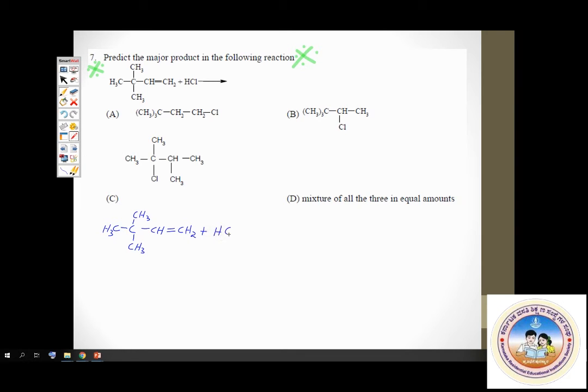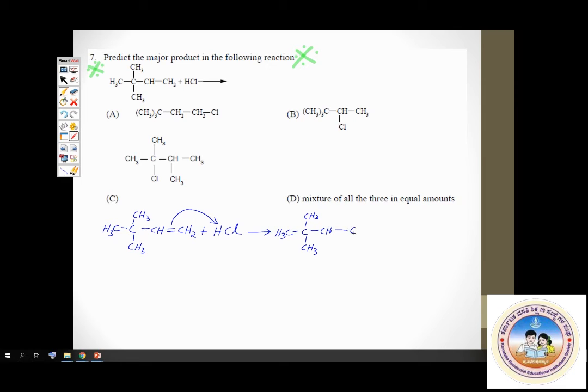What we get here is CH3, C, CH3, CH3, CH. Now the double bond becomes a single bond. CH2 becomes CH3. This carbon takes up one hydrogen and becomes CH3, and the other carbon would have lost its electrons and hence acquires a positive charge. Therefore, you are getting a carbocation. What type of carbocation is it? This is a secondary carbocation.